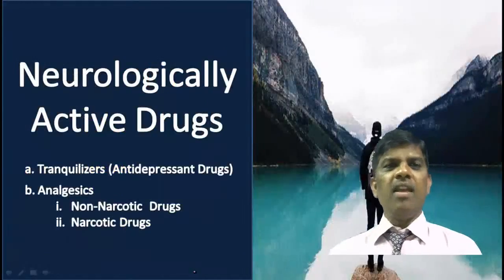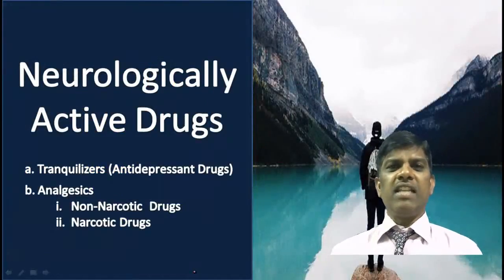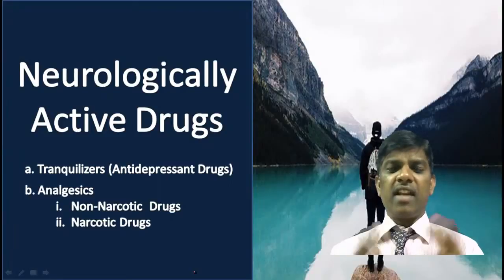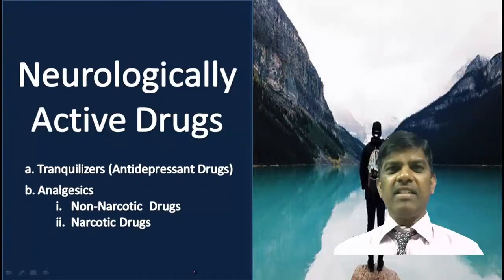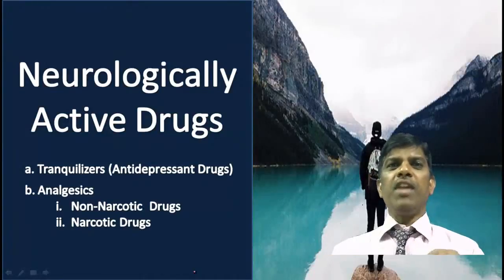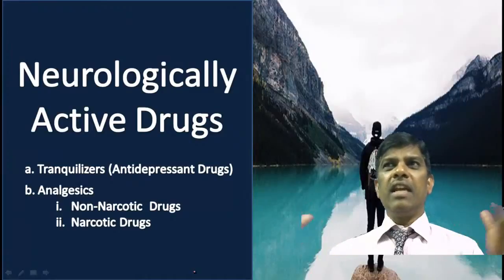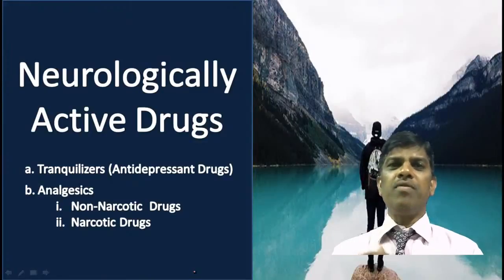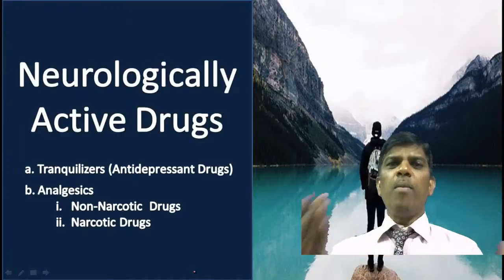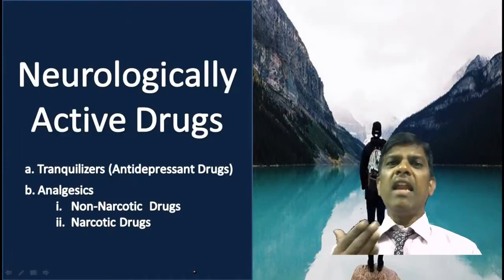Next, neurologically active drugs, what I said at the beginning. These are very, very important drugs. Tranquilizers make you happy. Antidepressant drugs are tranquilizers which make you happy. These drugs make you happy, so they bring you back into the normal world. And analgesics are of two types, which we are going to discuss. Common analgesics are non-addictive.